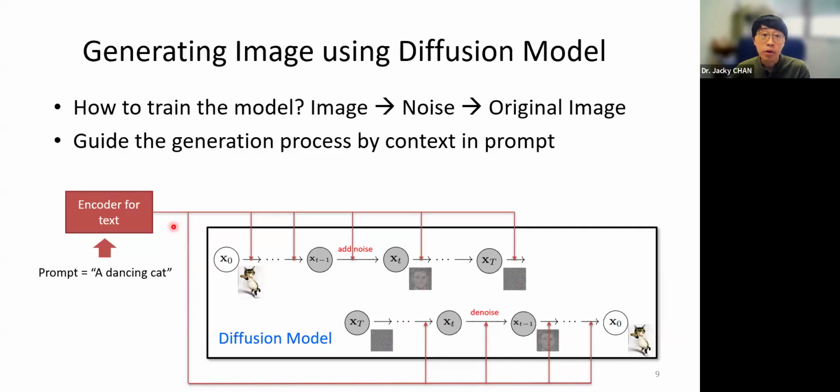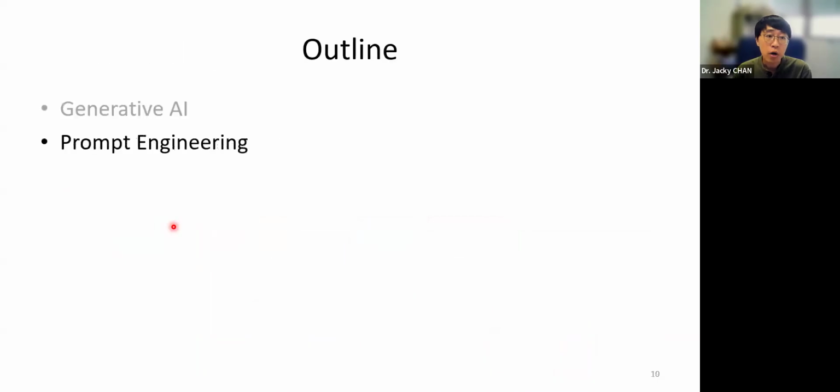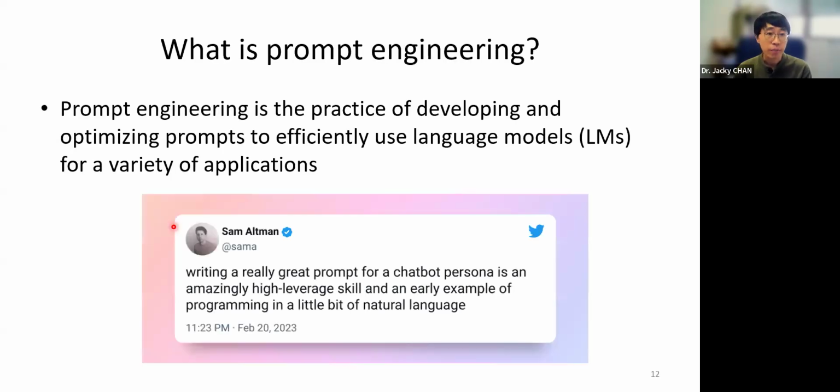Then we go to the second part of this lecture, which is about prompt engineering. So far we know that we use prompts to ask the computer to generate something for us, to work for us, right? So it's very important for us to give a good prompt. That's why we have prompt engineering. Prompt engineering means we try to optimize a prompt so that we can efficiently use a large language model for different kinds of tasks.